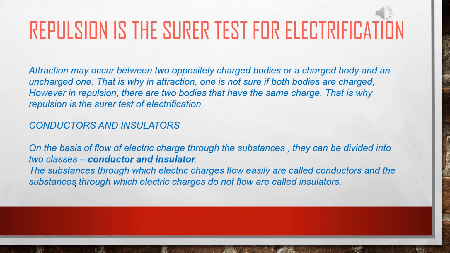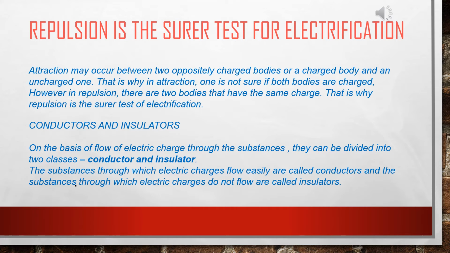Repulsion is the surest test for electrification. Like a magnet, you should remember that. In magnets also I told you, repulsion is the surest test for magnetism. So here also it is the same thing. Attraction may occur between two oppositely charged bodies or a charged body and an uncharged one. That is why in attraction, one is not sure if both bodies are charged. However, in repulsion, there are two bodies that have the same charge. That is why repulsion is the surer test of electrification.